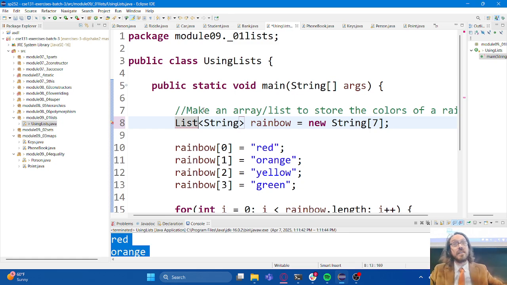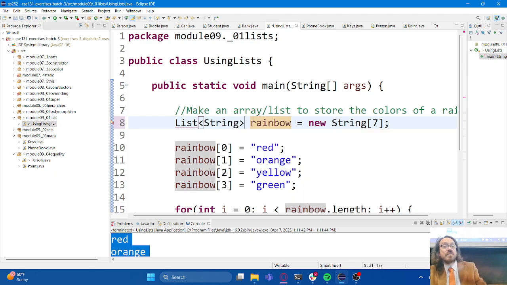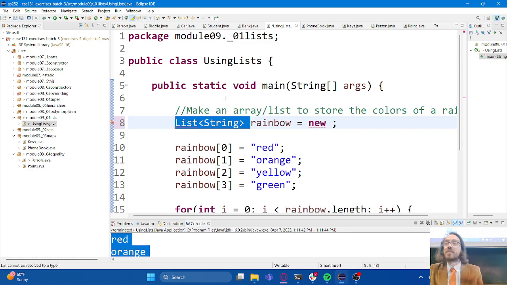I'm creating a collection of stuff. What's going to be in that collection of stuff? Strings are going to be in that collection of stuff. This name is fine, so I don't have a problem with this variable name. But over here, because this is an object, if I want to create a new one of them, I have to do what? How do I create new objects? How do I create new instances? The word starts with a C. Constructor. We have to call the constructor.